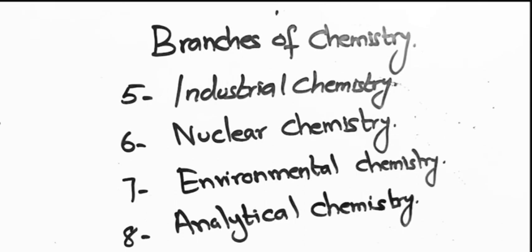For example, if we are studying physical chemistry and we are studying about any compound's composition, so this branch of chemistry, analytical chemistry, will help us to find out the composition of any matter, find out the composition of any compound. For example, any organic compound, what is the structure, what is the composition, what are the properties of any compound is found out by analytical chemistry. So this is the branch of chemistry which deals with the methods and instruments which are used to determine the composition of matter in any branch of chemistry.